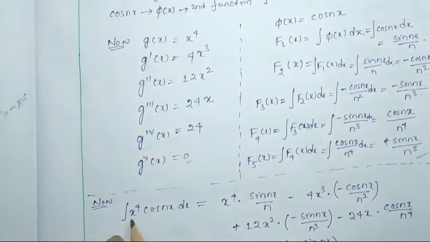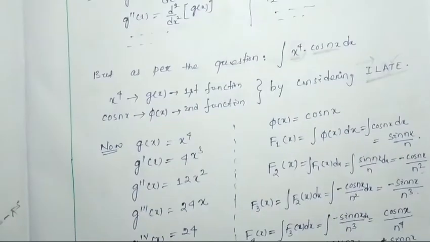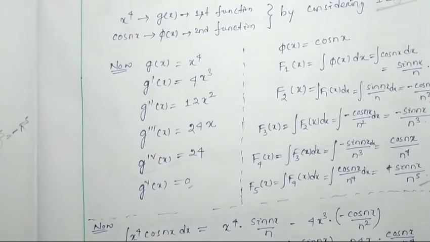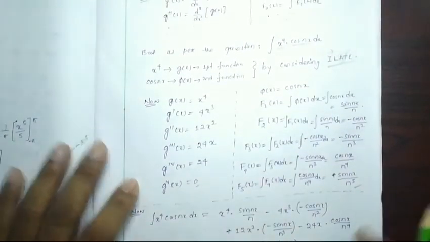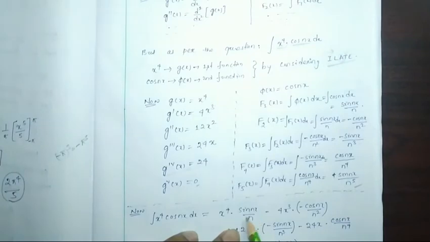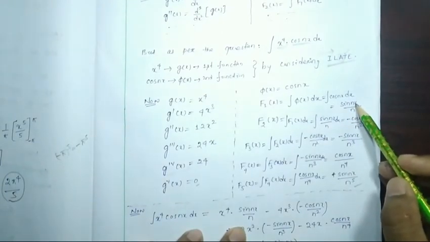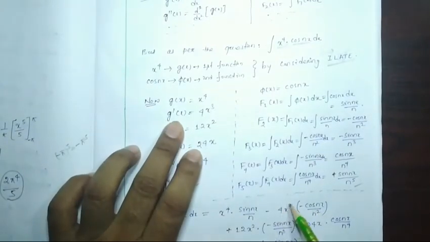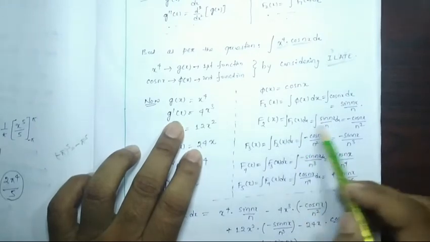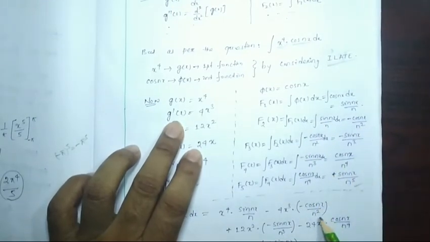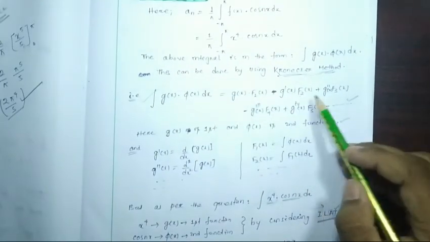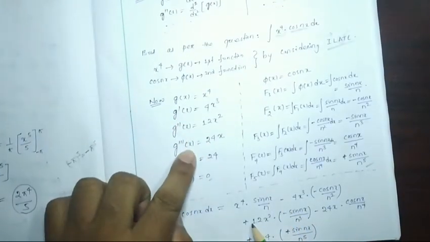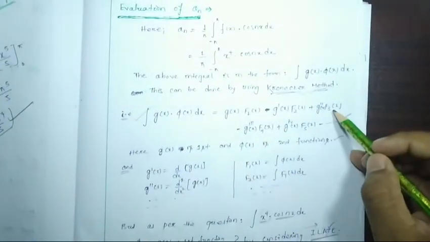Okay. So x to the power 4 cos nx dx will be equal to how much? g(x) into f1(x). g(x) is x to the power 4, f1(x) is sin nx by n, minus g'(x) f2(x). g'(x) is 4x cube into f2(x), which is minus cos nx by n square. Then plus g''(x) f3(x).